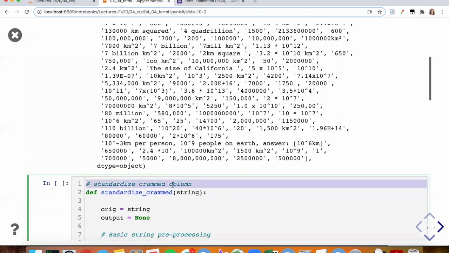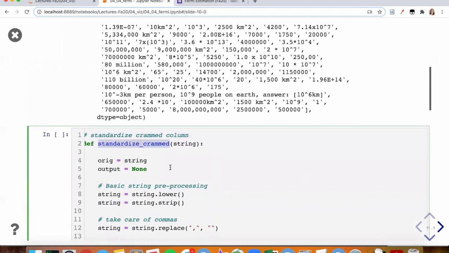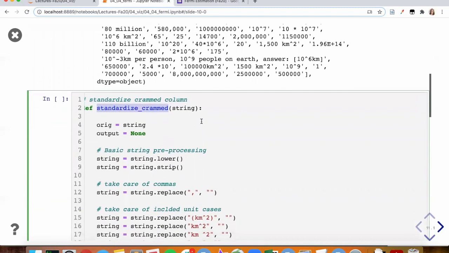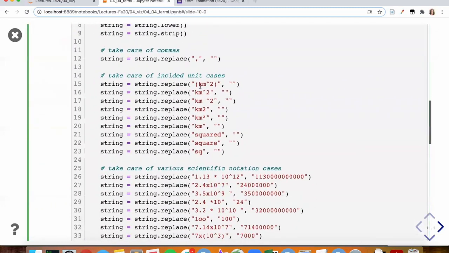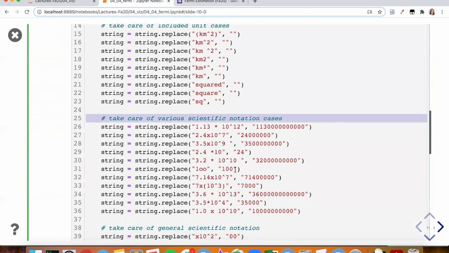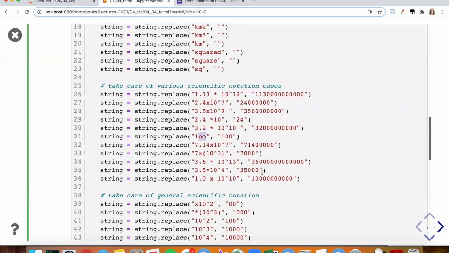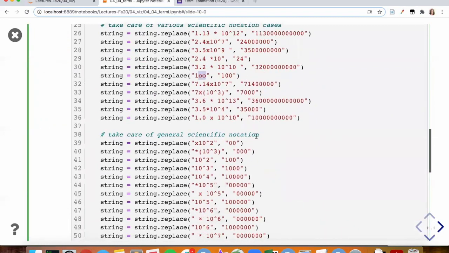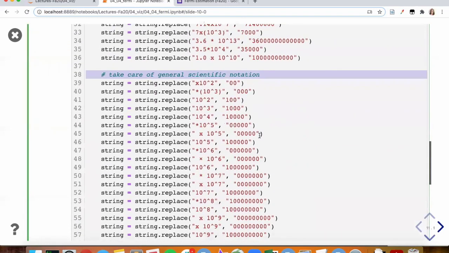Using the same process, we create this standardized crammed function. It takes a string as input. In the code, we then take care of commas and then included units. We then take care of various scientific notation cases, of which there are many, some of which use different values for numbers in their strings, and then take care of general scientific notation.